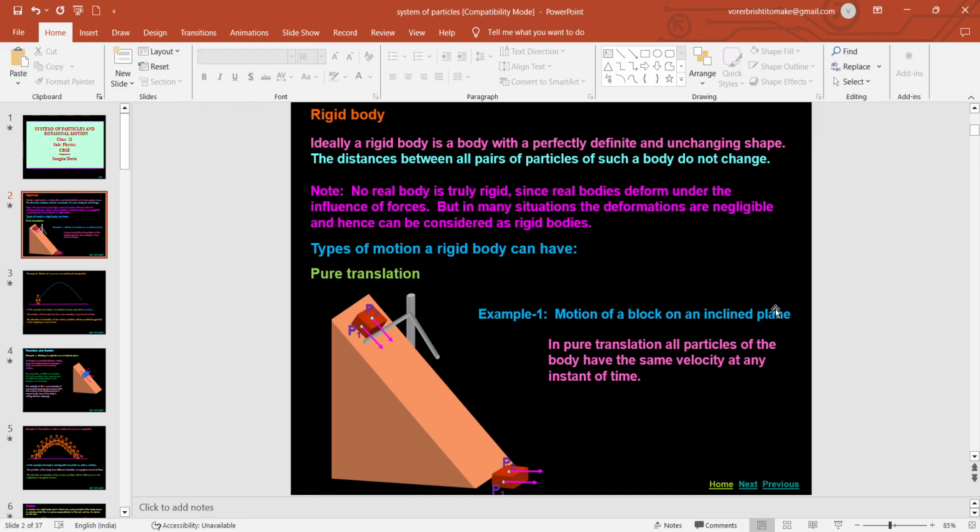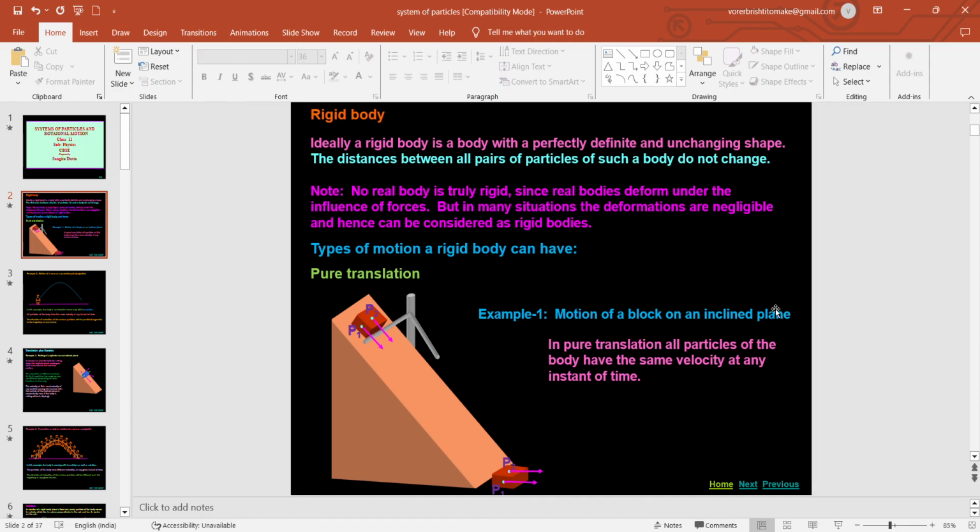If I want to say in terms of the distance between two particles, I must say I have chosen any two particles, though the body consists of millions of particles. The distance between any two particles in case of a rigid body will remain constant under any circumstances, however large the force is.